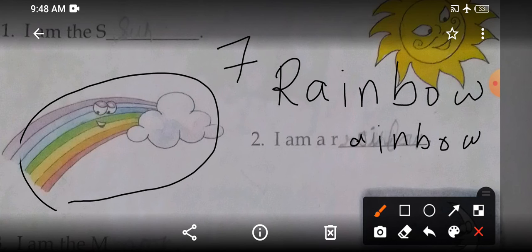And what are those 7 colors? Red, orange, yellow, green, blue, indigo, purple. Okay. This is a rainbow. Write down children, write in your notebook. This is page number 24. I hope you have written this.